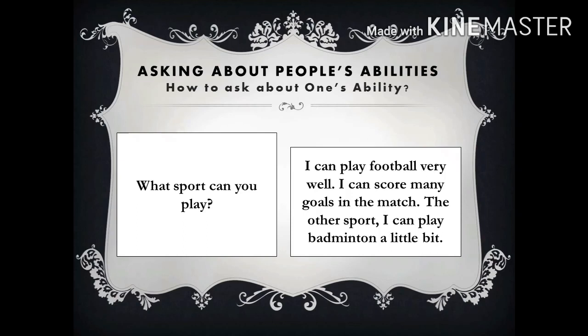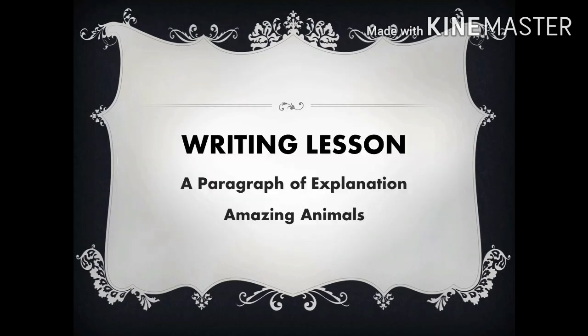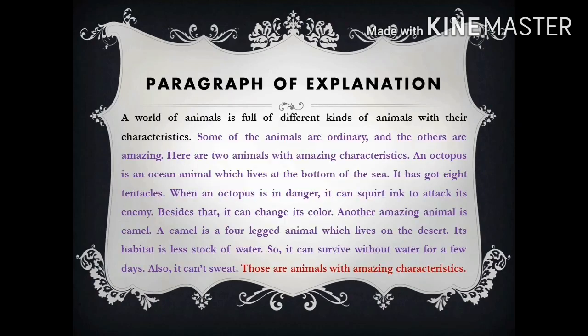Writing lesson. A paragraph of explanation. Amazing animals. In this lesson, you will learn about paragraph of explanation. Here is an example of the paragraph. Read carefully. A world of animals is full of different kinds of animals with their characteristics. Some of the animals are ordinary, and the others are amazing. Here are two animals with amazing characteristics.